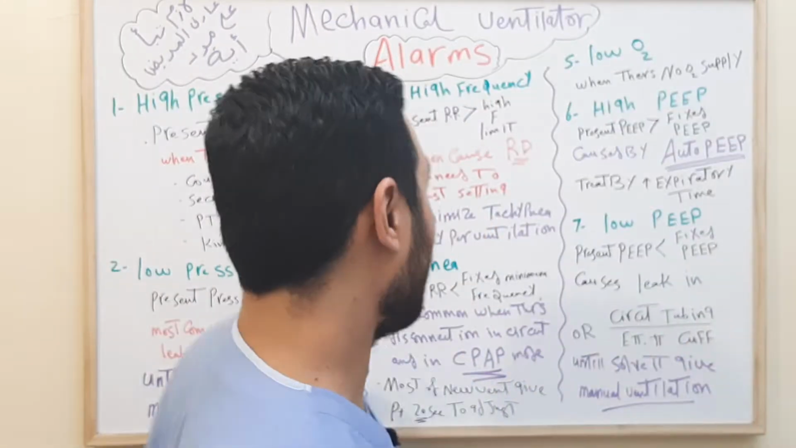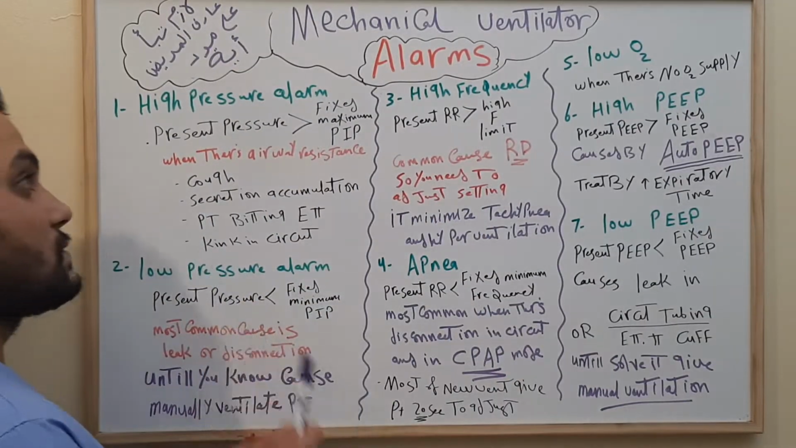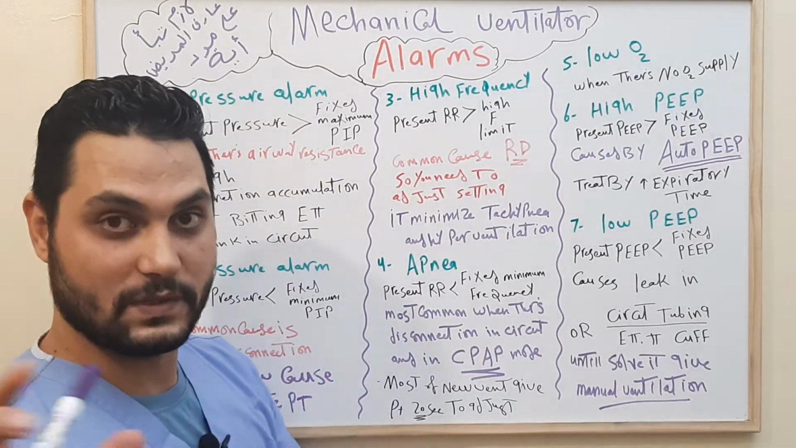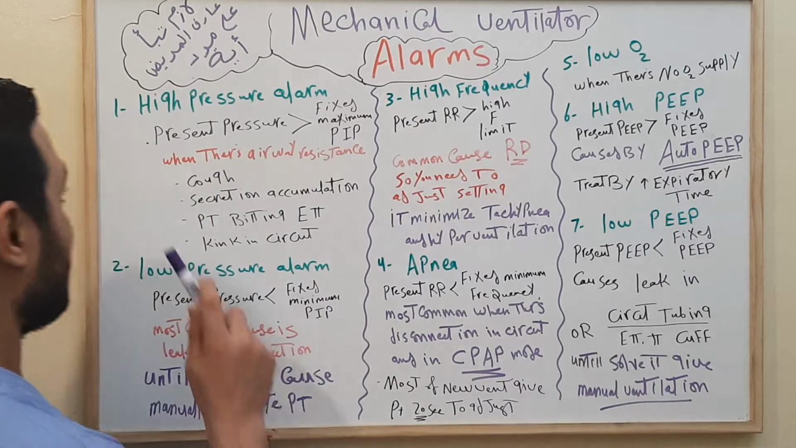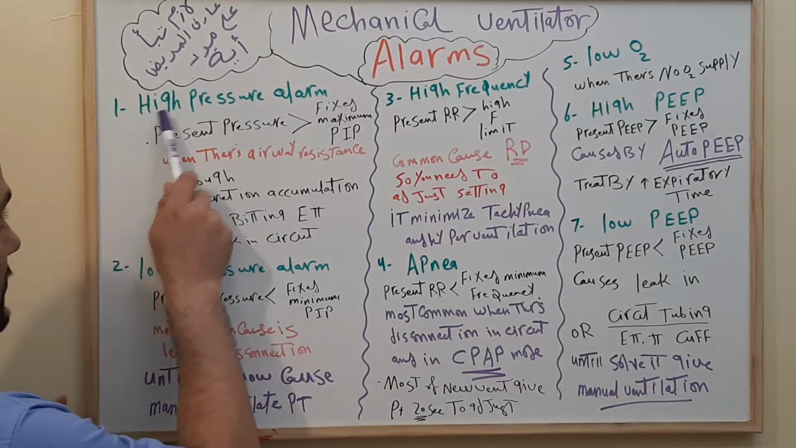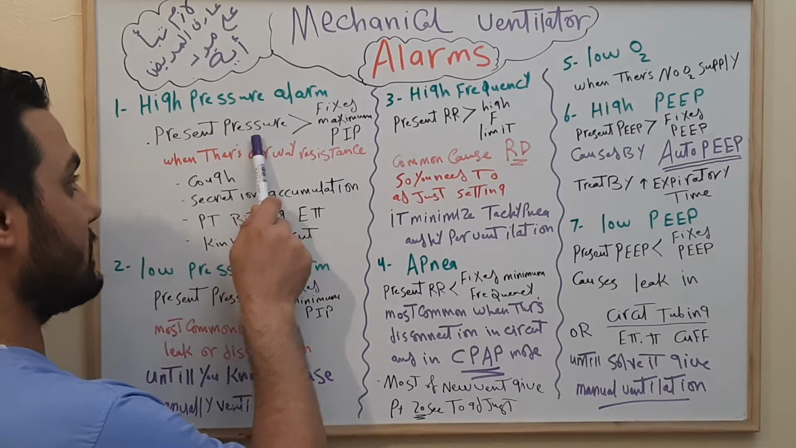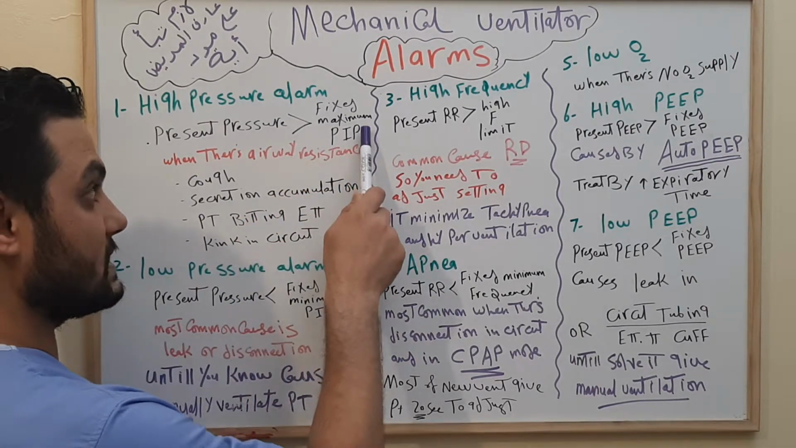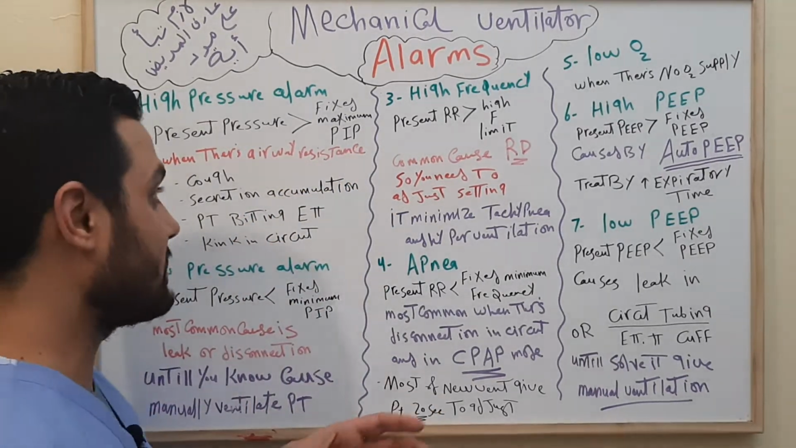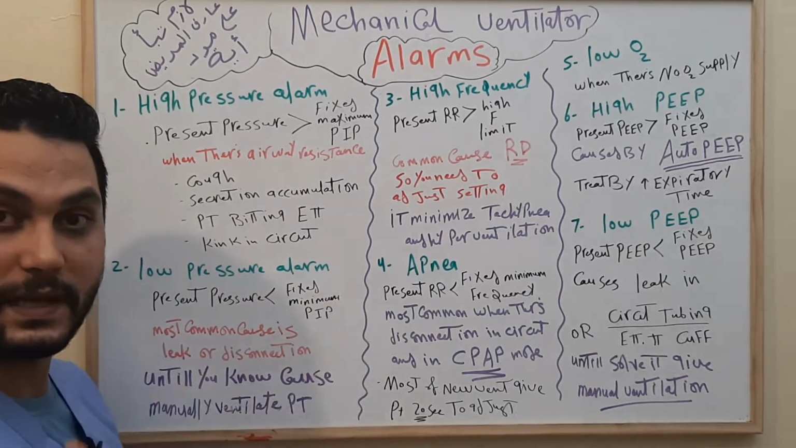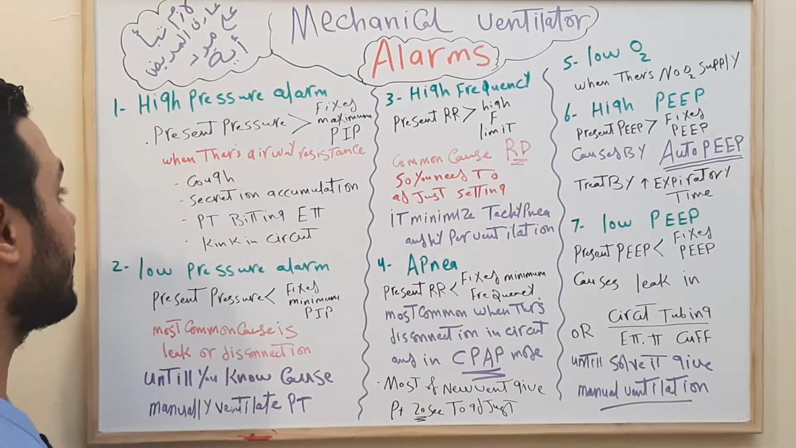Okay, let's start. The first thing you must know is the mode the patient is on the mechanical ventilator. The first alarm is the high pressure alarm. High pressure alarm means that the present pressure is more than the fixed maximum PIP, or peak inspiratory pressure. So the pressure given to the patient is more than the one fixed on the mechanical ventilator.